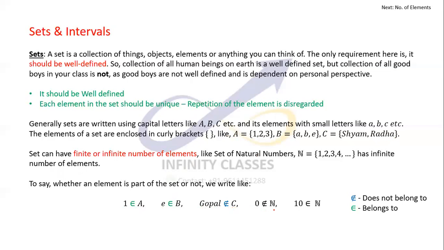0 does not belong to the set of natural numbers. 10 belongs to the set of natural numbers. Even though it is not written, the dot dot dot obviously makes it clear that we have to keep on going through the series, and 10 would be part of it, of course. So 10 belongs to N.